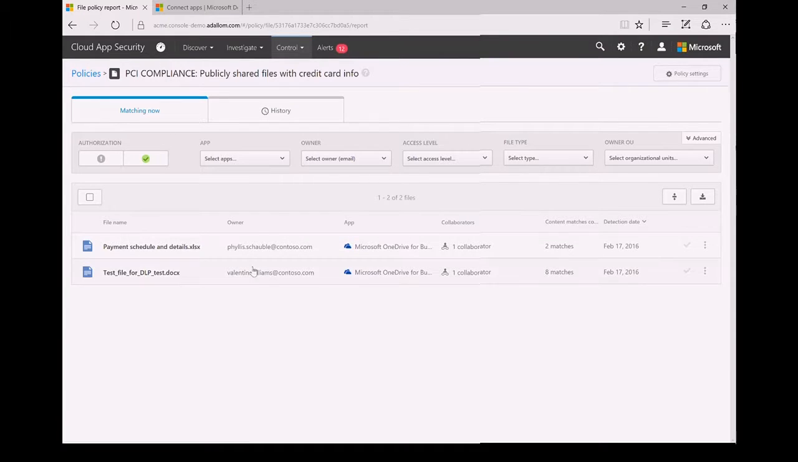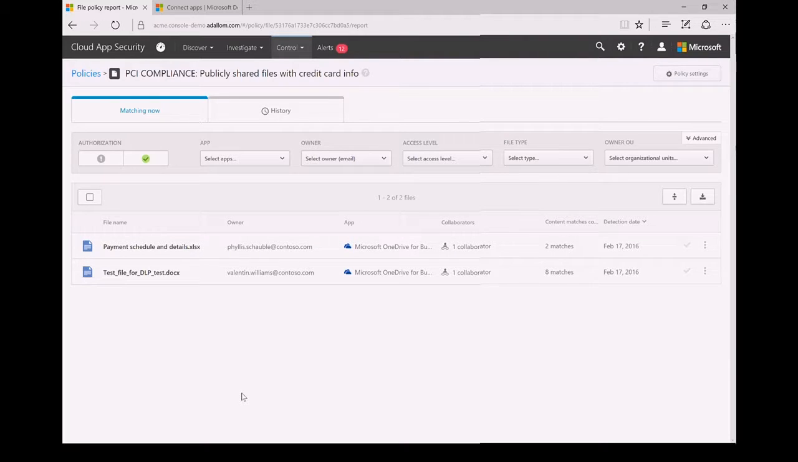So I've created a policy that, using CAS's built-in DLP engine, I want to see publicly shared files containing credit card info. I have this policy ongoing, and it will fire every time I see a file that violates this policy. Again, using that rich API integration with those applications that allow it. By drilling into this policy, I can see the list of files that currently match this policy, that are currently a violation of this policy.